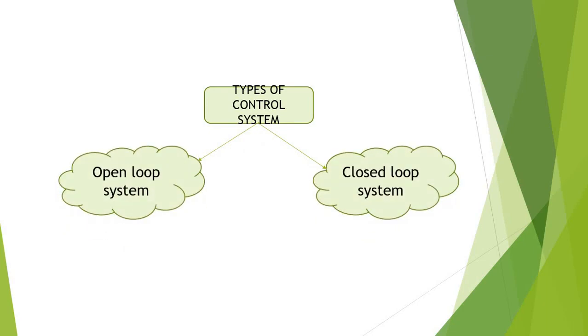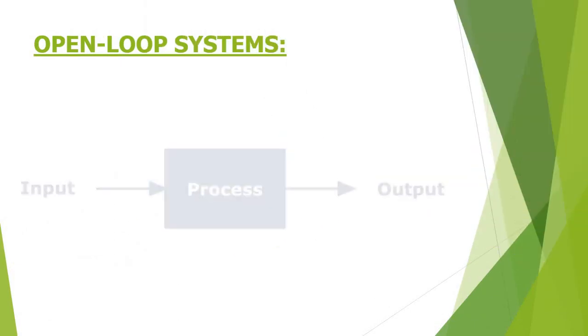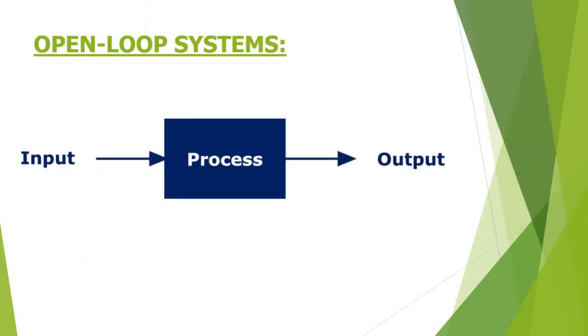Next, we see the types of control systems. Basically, control systems are classified into two types. They are the open loop system and the closed loop system. Now we'll see them one by one. What does open loop system mean? We have input, we have a process, we have output. This simple type of system is called an open loop system.